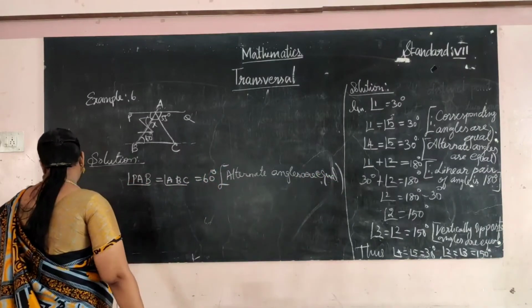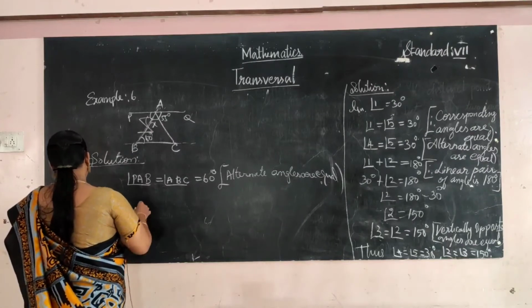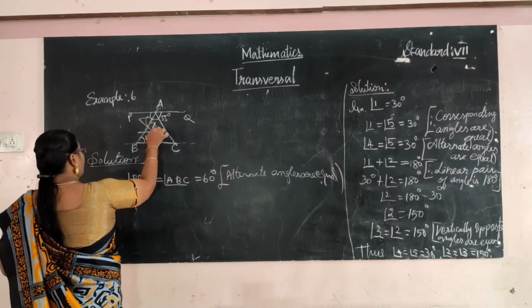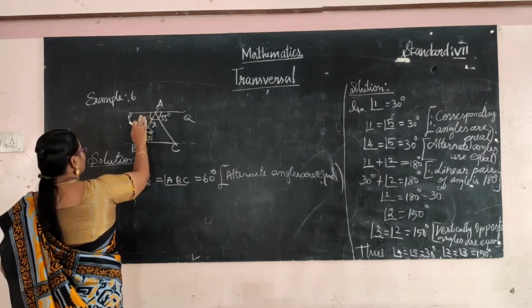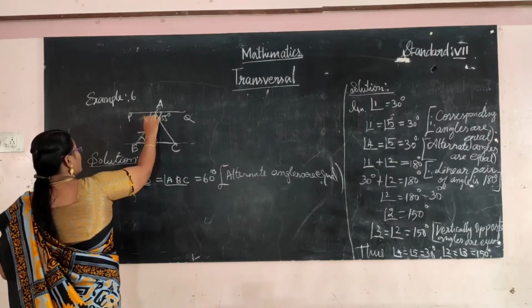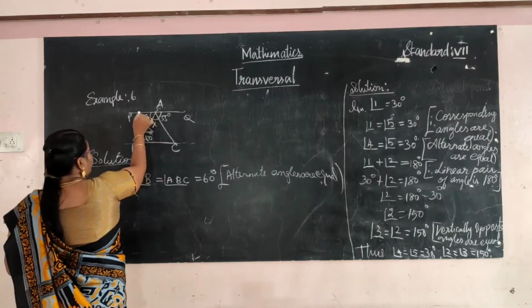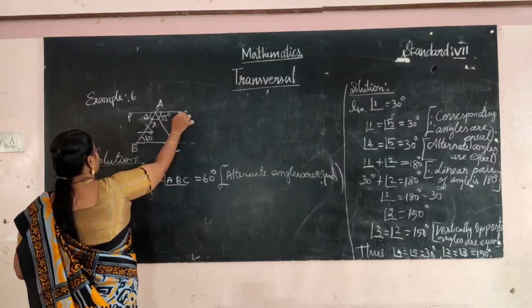Okay, and next one. Now the angle is 60 degree. Okay, now see here the straight line.